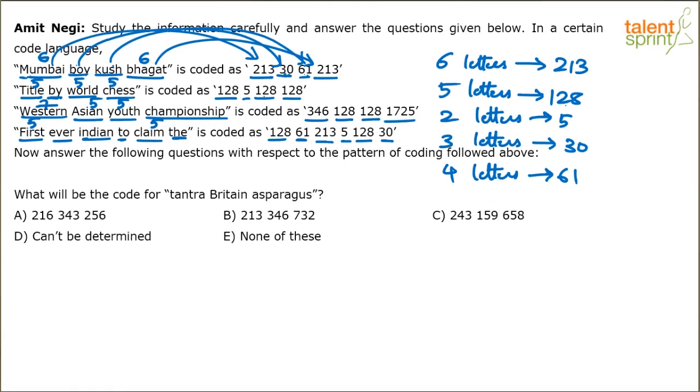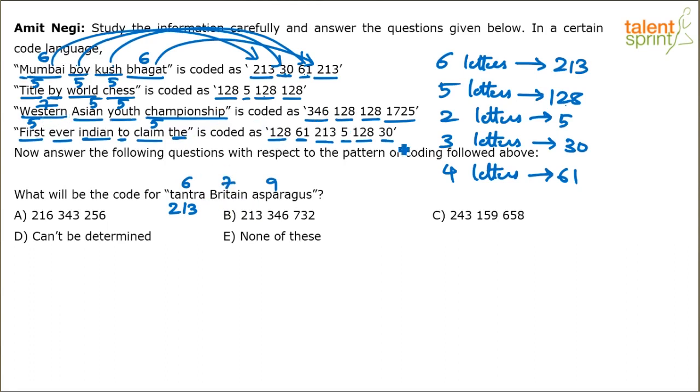Just find out based on the common words and numbers. But there should be some logic also, right? It's easy to answer this question because Tantra has got 6 letters. Britain has got 7 letters. And Asparagus has got 9 letters. For 9 letters we don't know. But 6 letters should be 213, and 7 letters has to be 346.